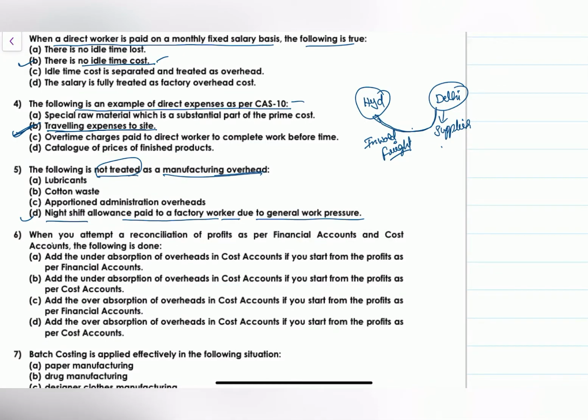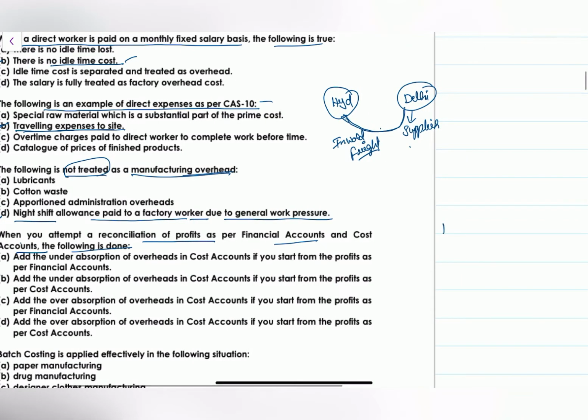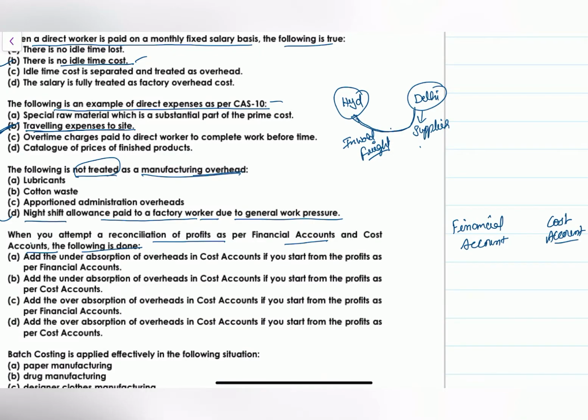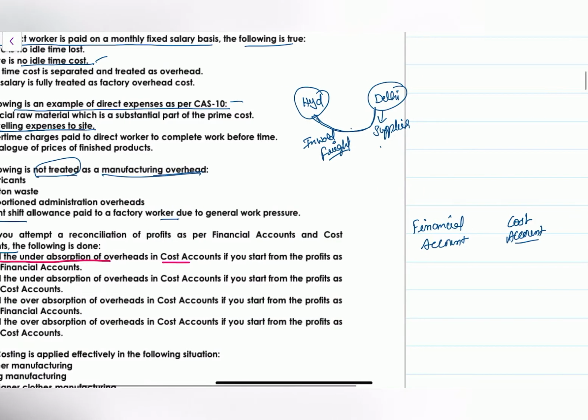When you attempt a reconciliation of profits as per the financial accounts and the cost accounts, the following is done. See, I will write here your financial accounts, here your cost accounts. What is it saying? Add under absorption of overheads in the cost accounts if you start from the profits. Yes, I'll explain you with the example.